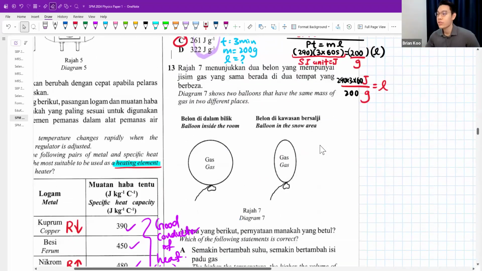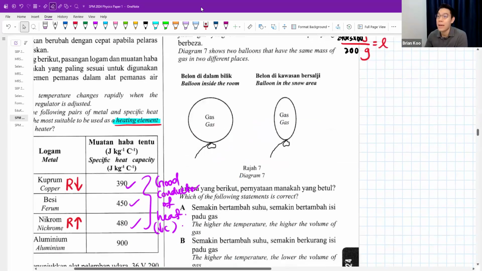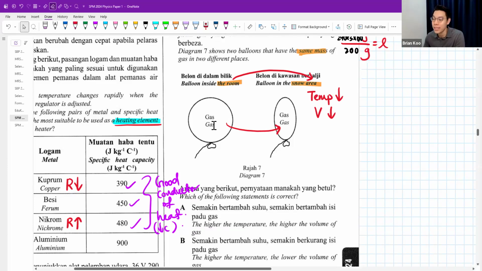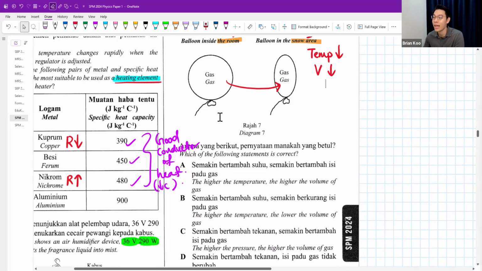Question 13, the diagram shows two balloons which have the same mass of gas in two different places. Same mass. Which of the following statements is correct? Balloon in the room, balloon in the snow area. Immediately in my head, I'm thinking, you go to a snow area, it means your temperature decreases. And it looks like, according to this picture, the volume decreased. The higher the temperature, the higher the volume. Sounds correct to me. Temperature goes up, volume goes up, or temperature goes down, volume goes down. I think the answer is A, but let's check the rest.